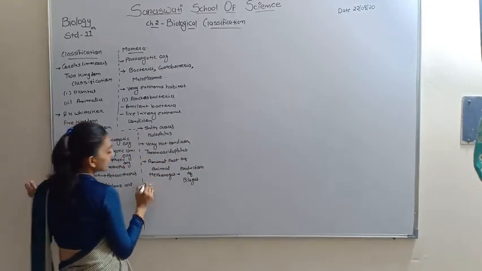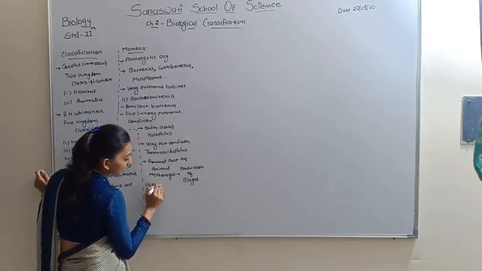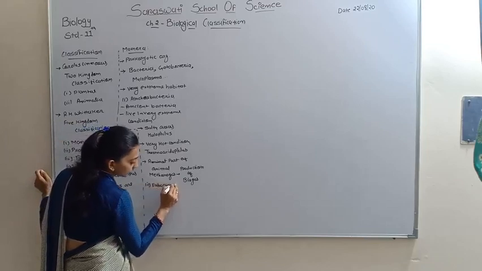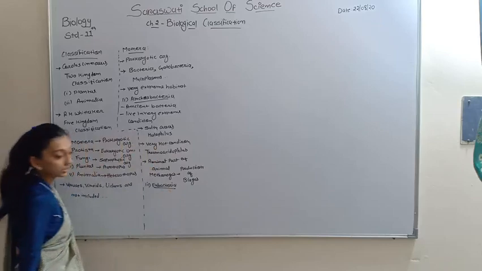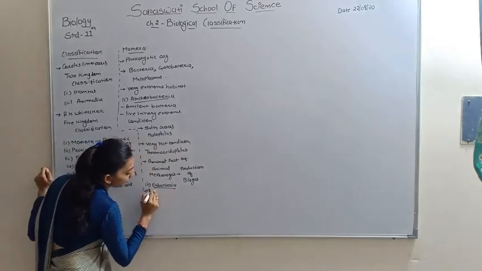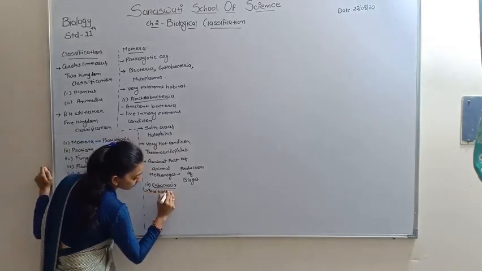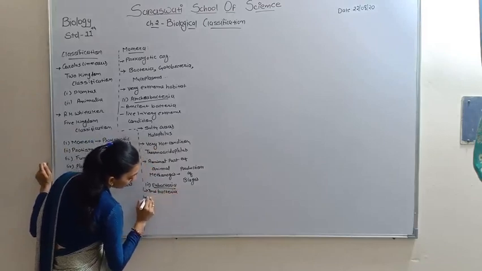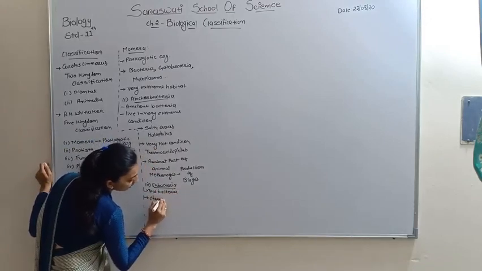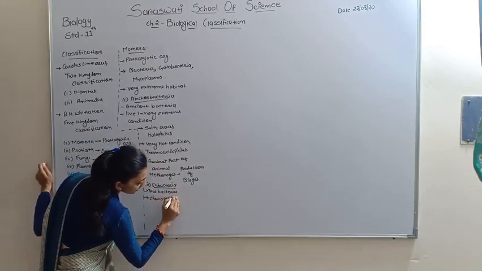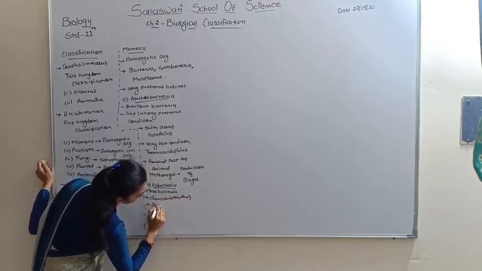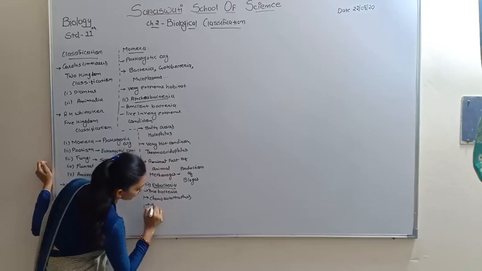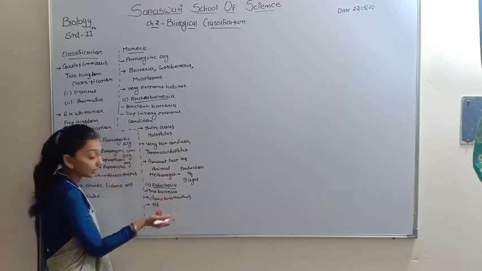The second is Eubacteria, the true bacteria. They may be chemoautotrophic or photoautotrophic, because a chlorophyll-like pigment is present.